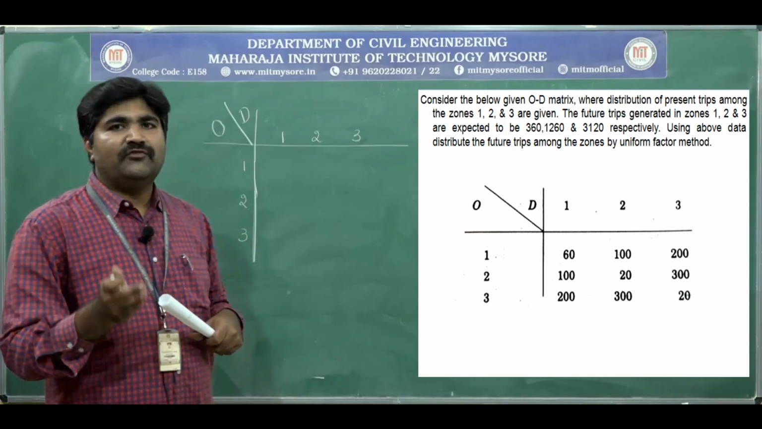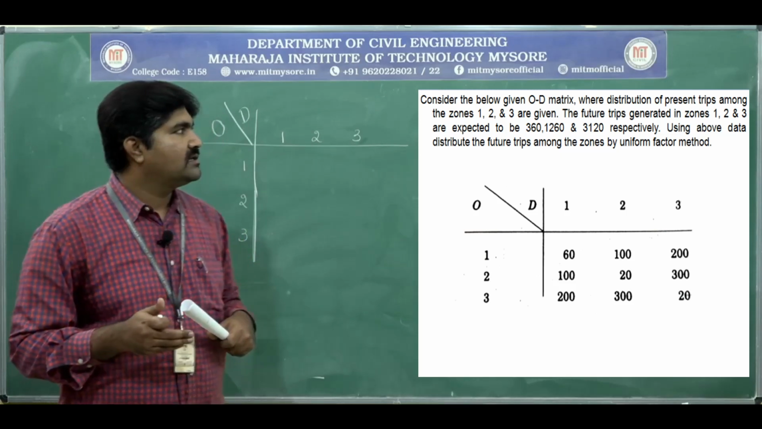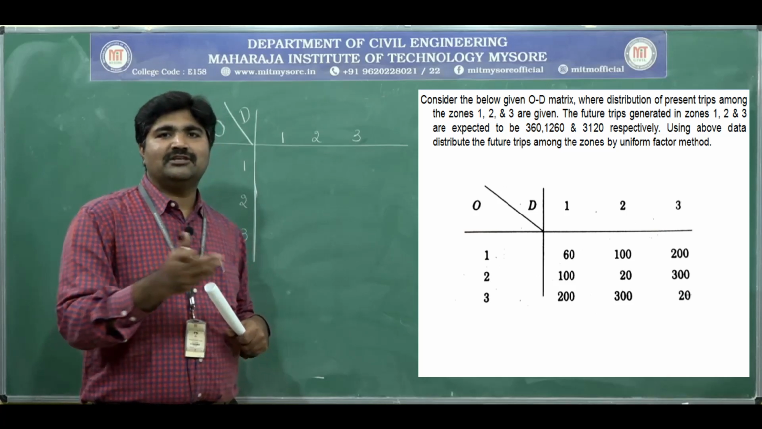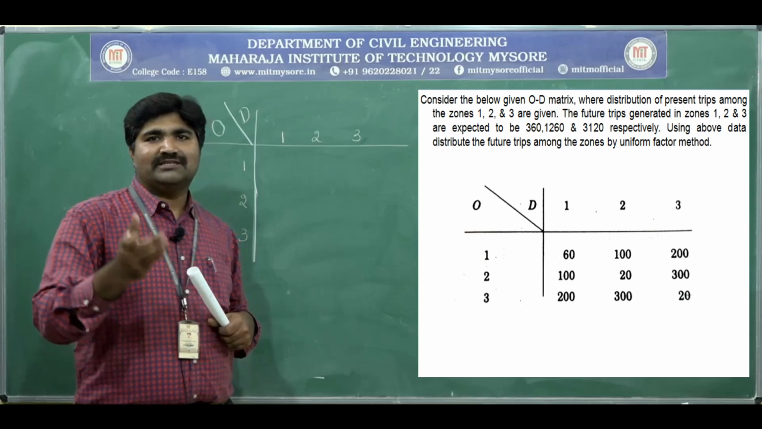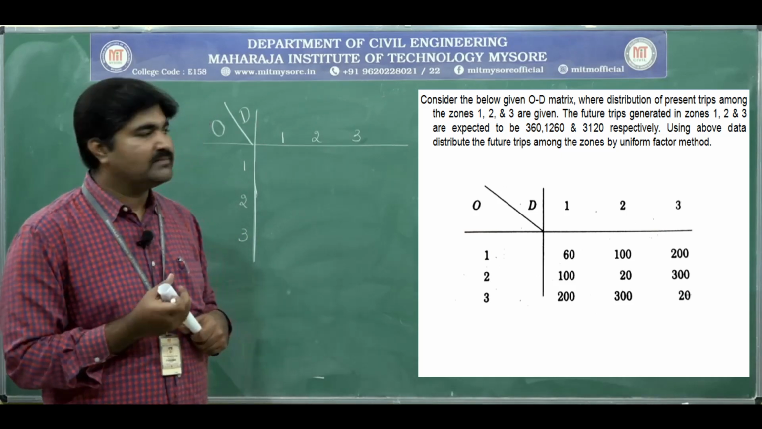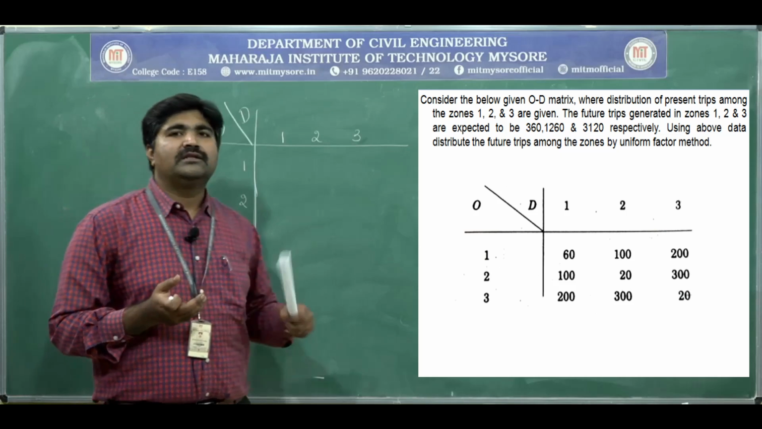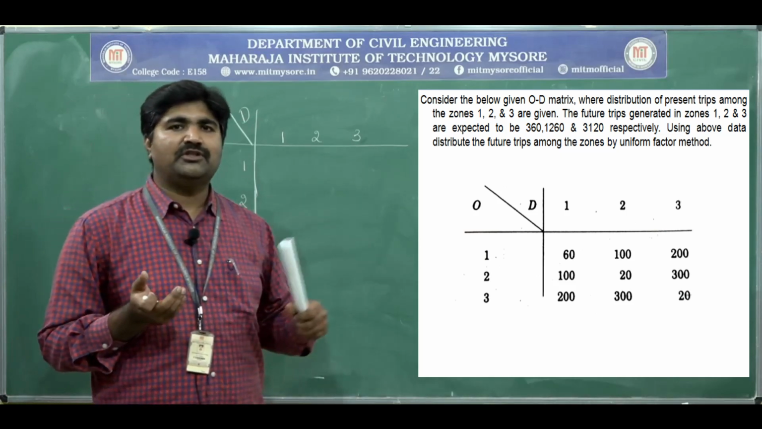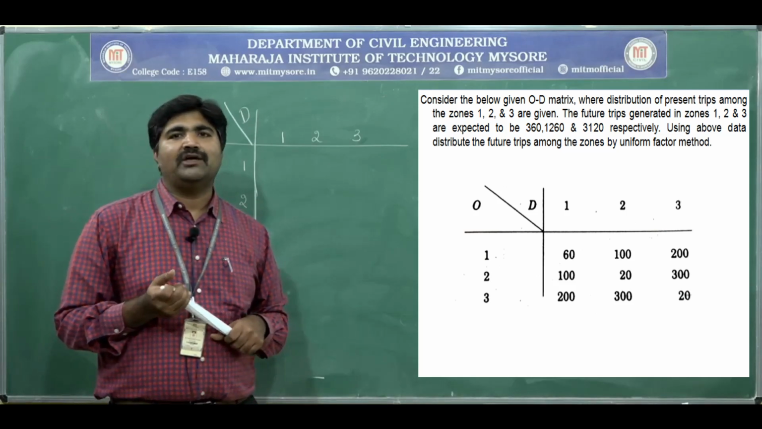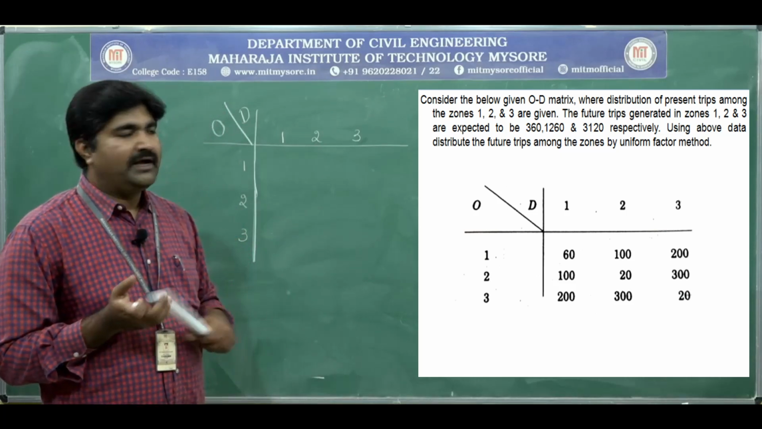The future trips generated in the zones 1, 2 and 3 are expected to be 360, 1260 and 3120 respectively. Using the above data, distribute the future trips among the zones by the uniform growth factor method. Take down this OD matrix.